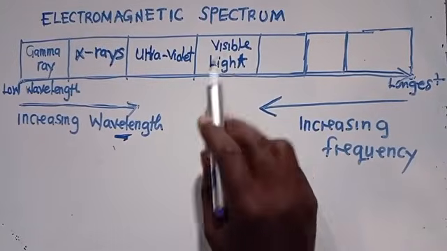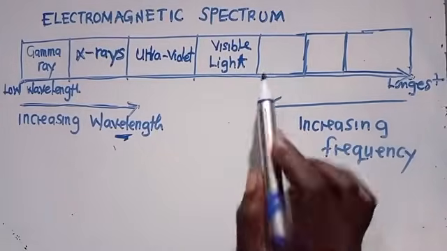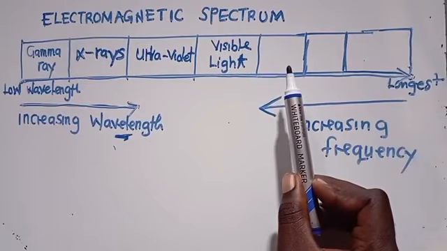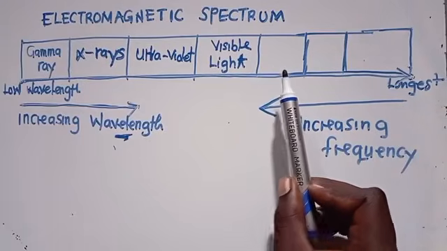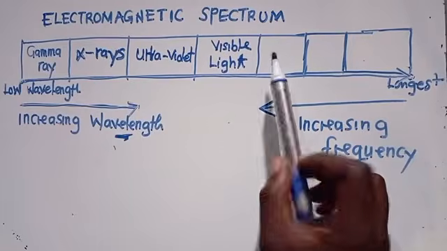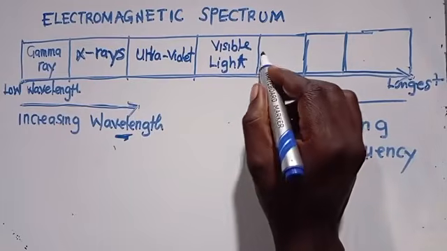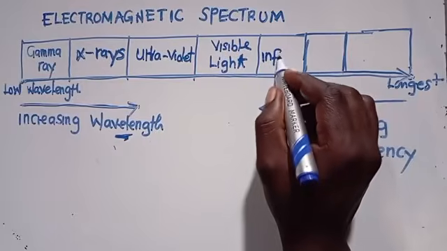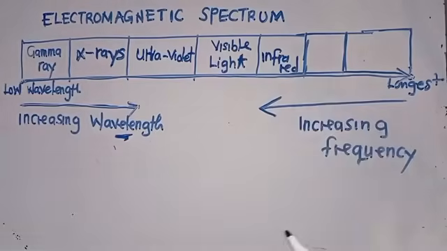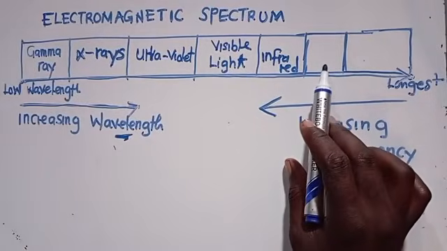So from visible light, which one is going to follow here? I can see the madam participating. Only one person has participated a lot. What is going to follow here? Infrared. It is infrared. This is what you need to know.